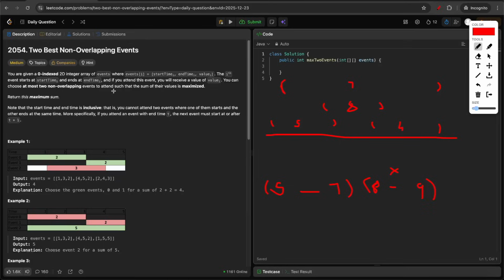And also note that you have to attend at most 2 events. So that means you can attend even one event or 2 events. So in this example, I think the maximum answer will be when you attend this event and this event, you'll get the maximum value as 9. Now let's quickly look at the examples.